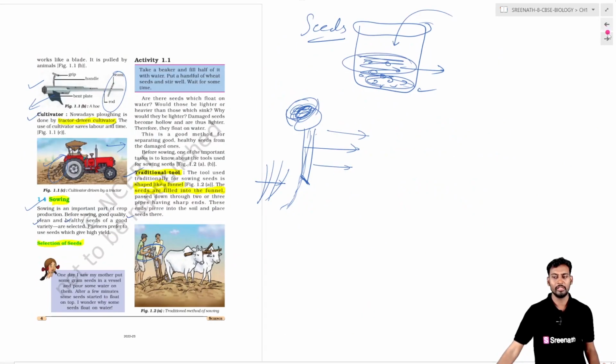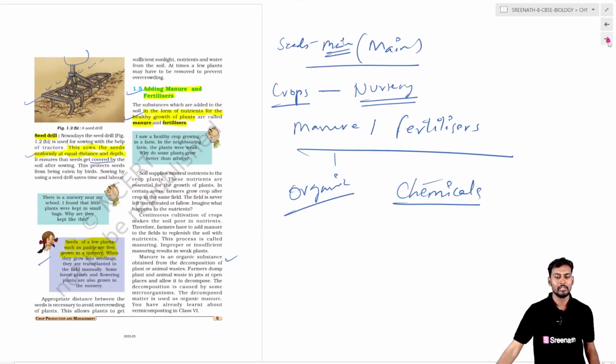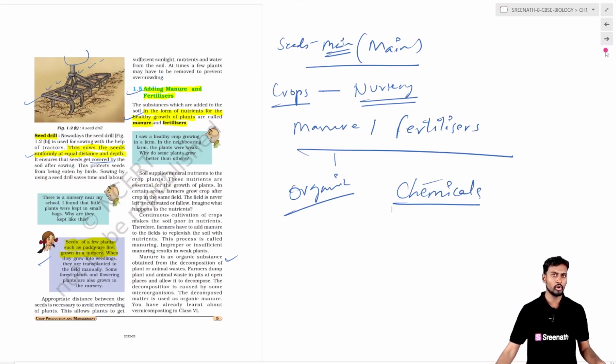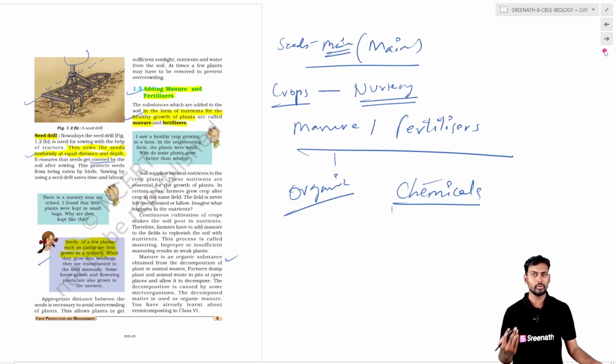So basically we are coming back to the summary of the topic. The summary of the topic is the addition of manure and fertilizers to the crops. When you are going for cropping or plantation, in nature, nature looks into all the requirements of the plants.